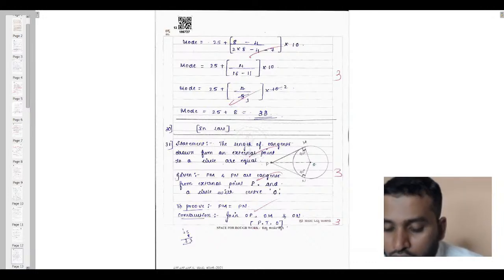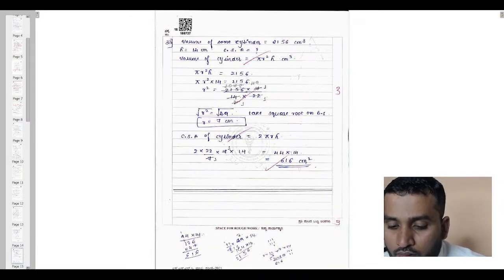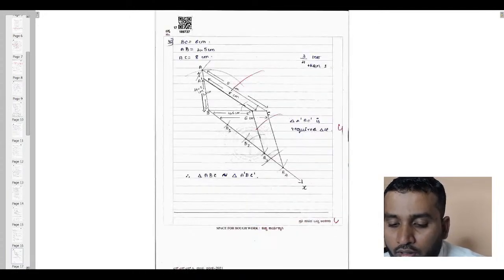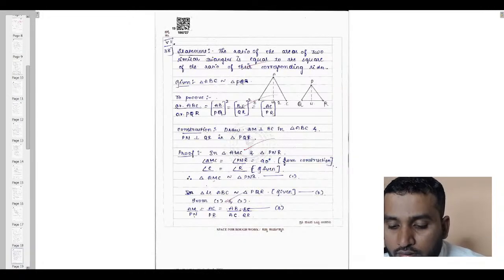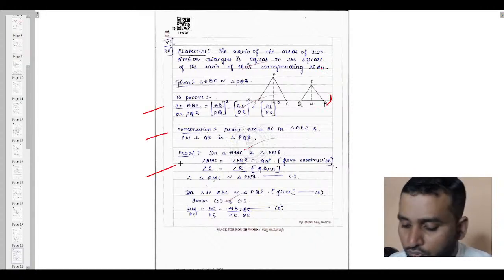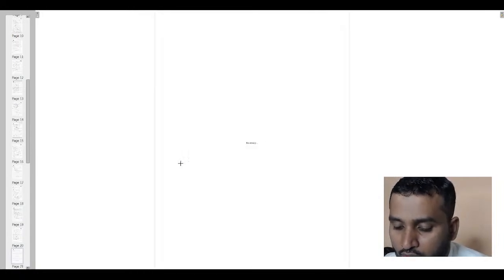Okay. And next you can see statement, proof of the theorem and construction, and surface area and volume chapter, applications of trigonometry, triangle construction, areas related to circles, theorem. See how beautifully the answer was scripted. Statement he has written complete statement, given diagrams are here, and next what to prove, construction, proof, and he has given the reasons also, and finally he has concluded and he has got the total 5 marks, and this was the end of the paper.